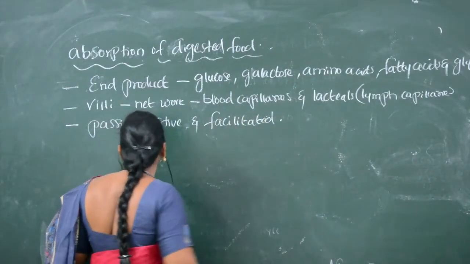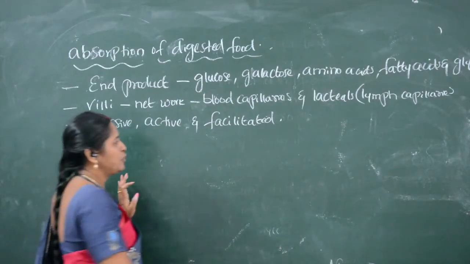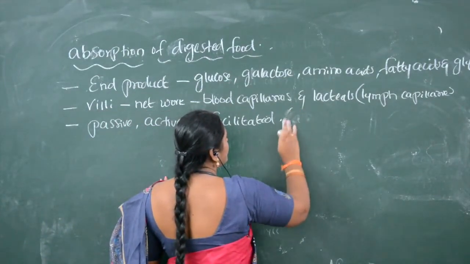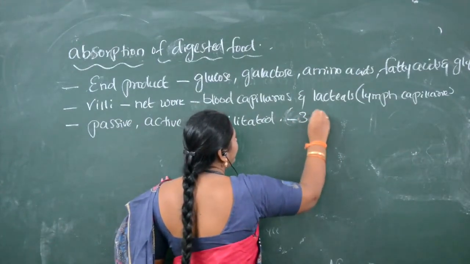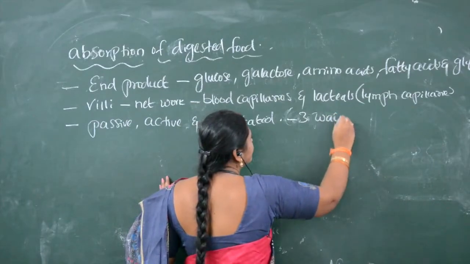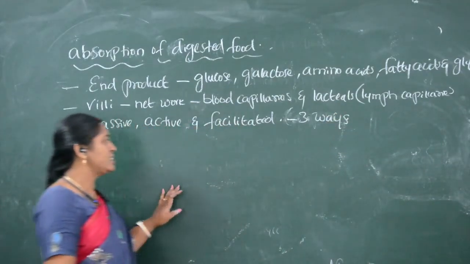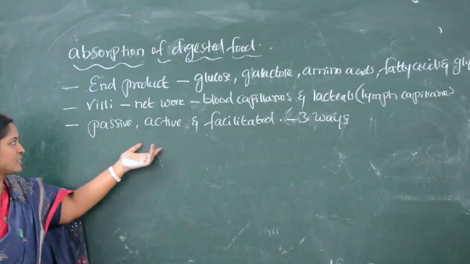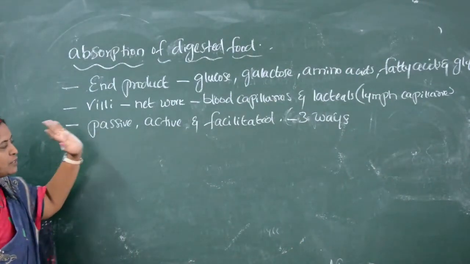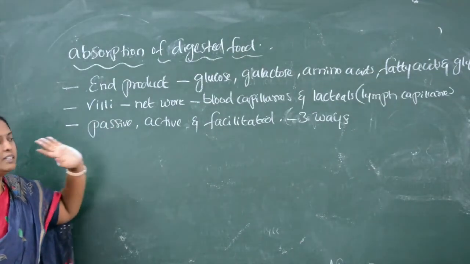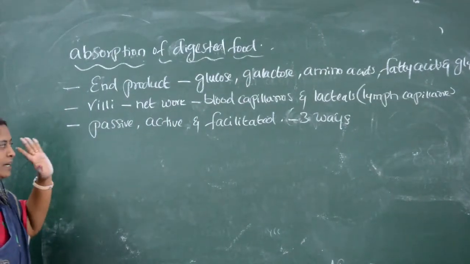So these are the three ways in which absorption of food materials occurs in the intestine: active way, passive way and facilitated way.